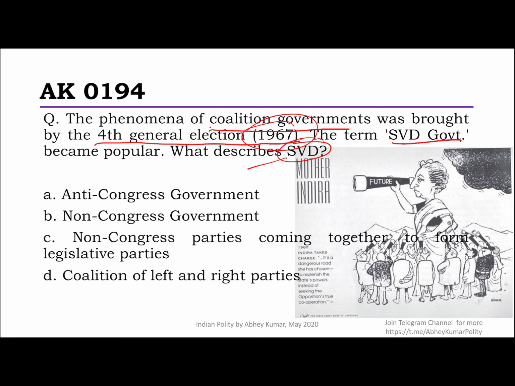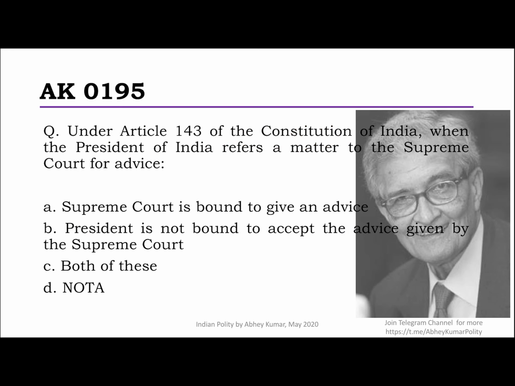And the elections of 1967 did bring into the picture the phenomena of coalitions. And since no single party had got a majority, various non-Congress parties came together to form joint legislative parties, and that is what was in those days referred to as the Sanyukta Vidhayak Dal. So it's a straightforward question there. Let's move on to the next question.